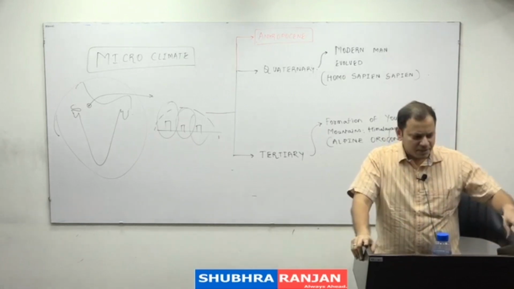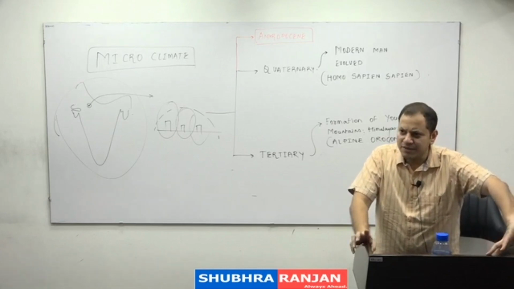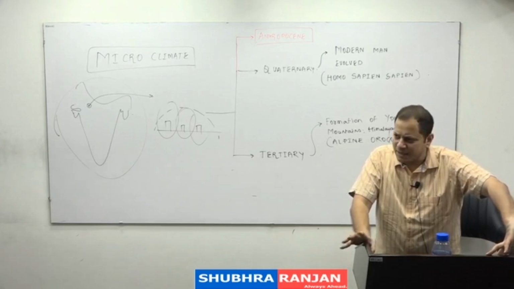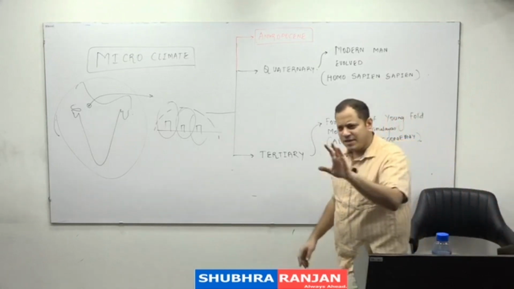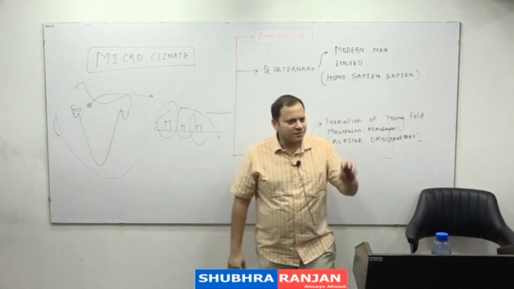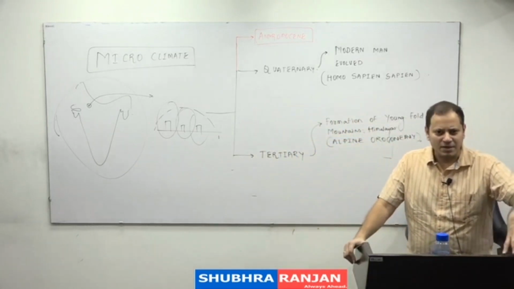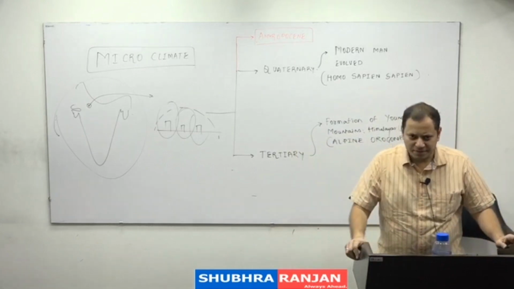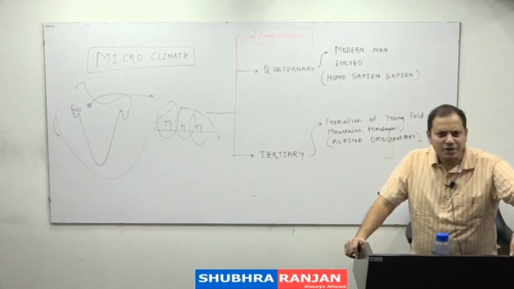Example, a person who stays in Delhi for his life should reduce 5 years from the average Indian ka life. If the average Indian ka life is 70, Delhi mein life is only 65. Why? Because of large scale pollution. It is said that if you have stayed in Delhi, your lungs are equal to the person who is a chain smoker ka lungs. Itna zyada pollution hai in Delhi. That is a microclimate.